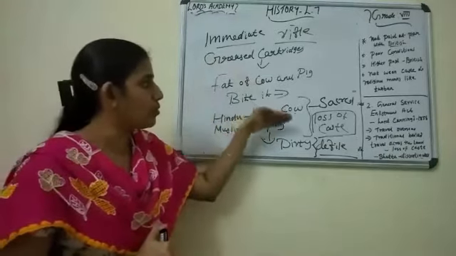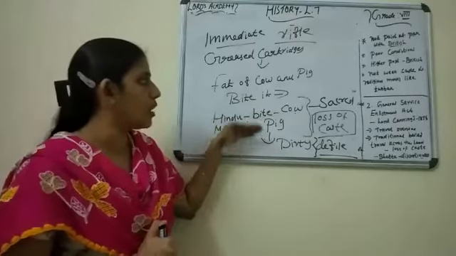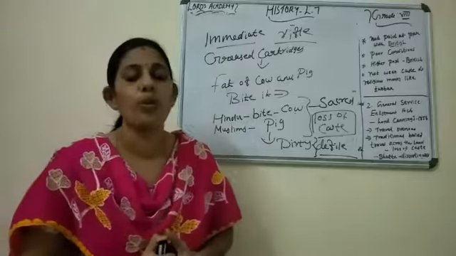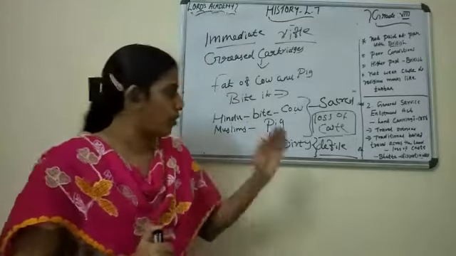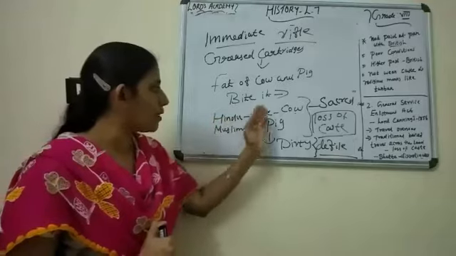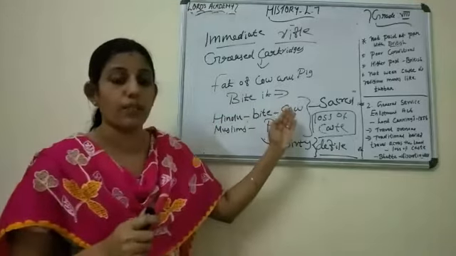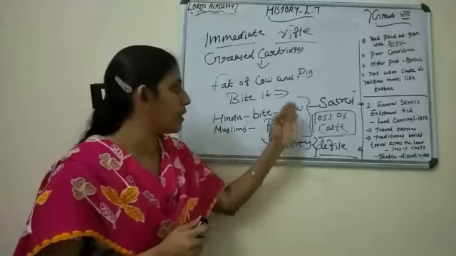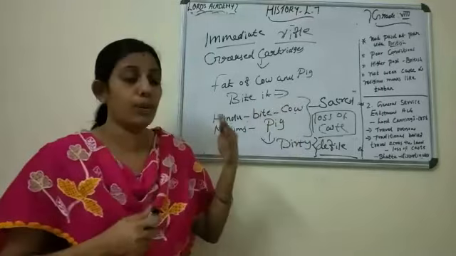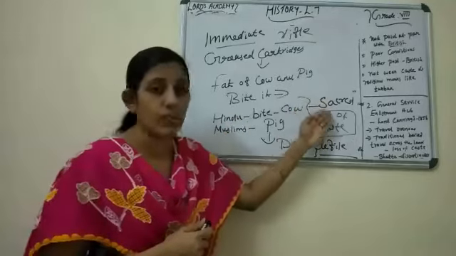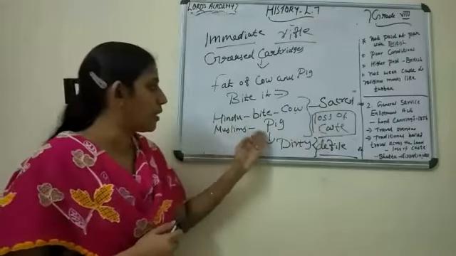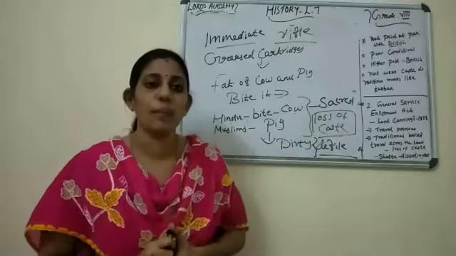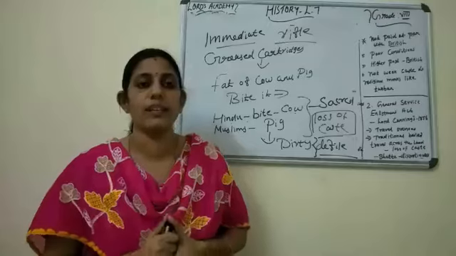The Hindu soldiers and Muslim soldiers were compelled to bite the fat of a cow and pig, and for the Hindus the cow is very sacred, and for the Muslims the pig is dirty. That means loss of caste. So the sepoys revolted against the British.